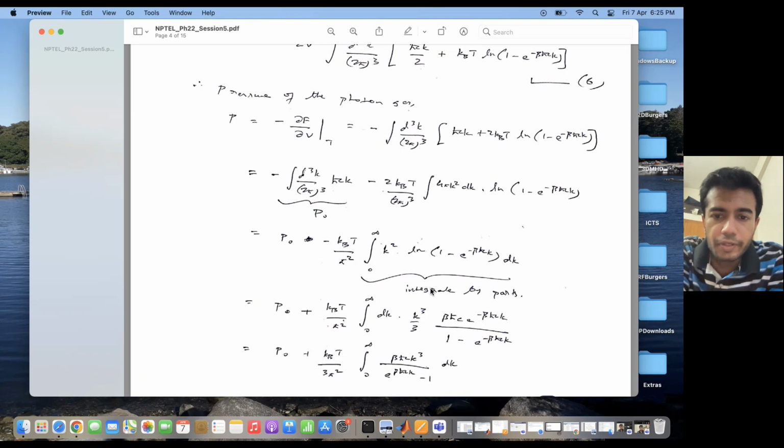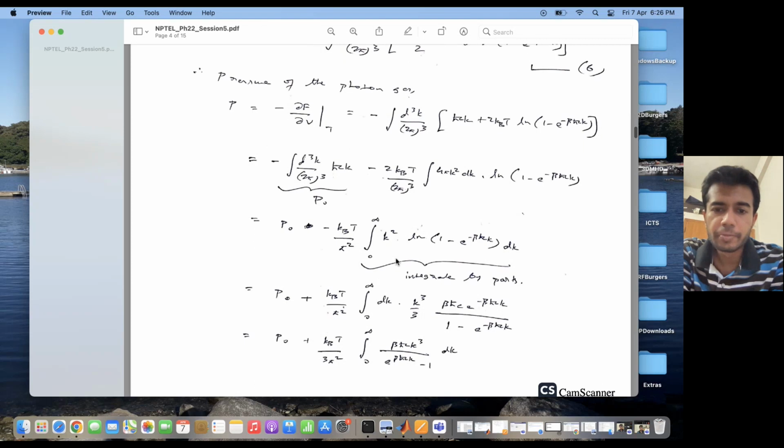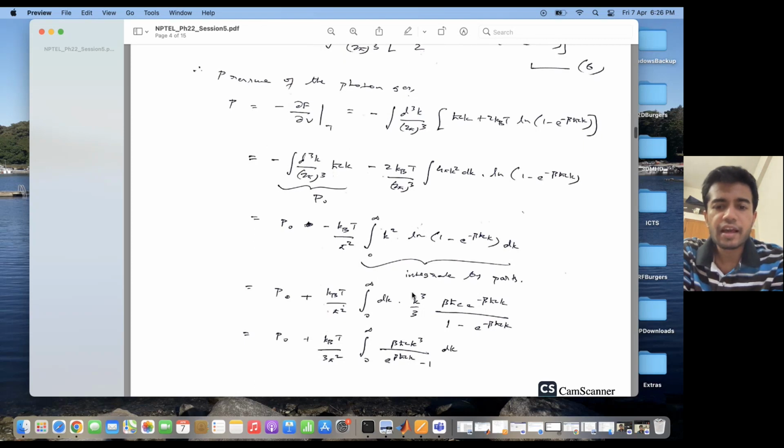So what is this quantity? I can write this quantity. Then basically d³k can be written as 4π k² dk. So that's why I have k² ln(1 − e^(−βħck)) dk. If I integrate this quantity by parts, I integrate over k³ and differentiate the logarithm. Then the quantity involving the integration over k³ becomes 0 because of the limits of the integral over here.